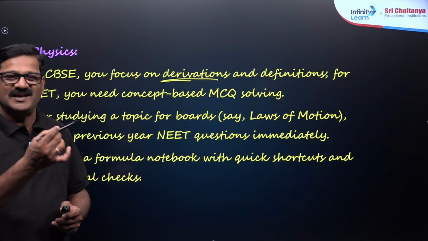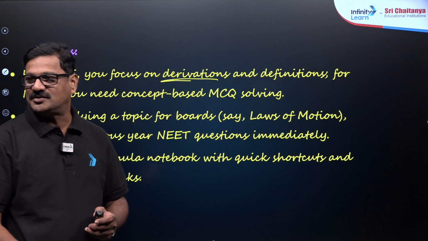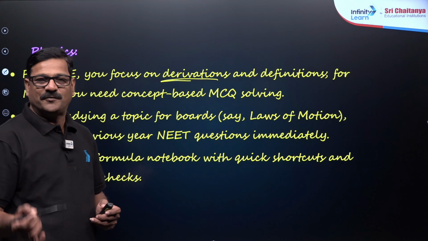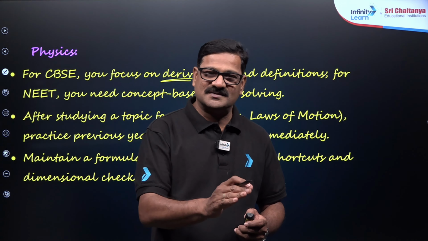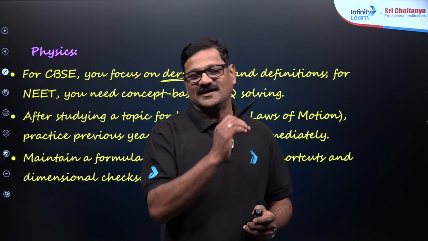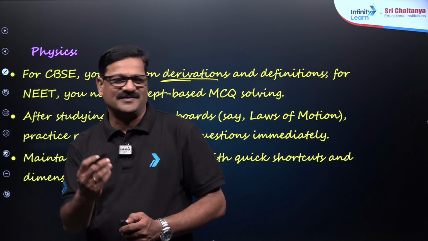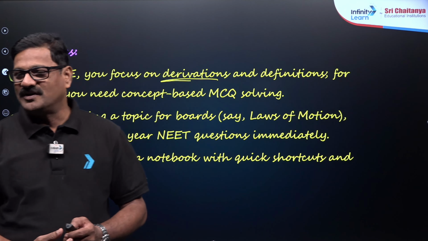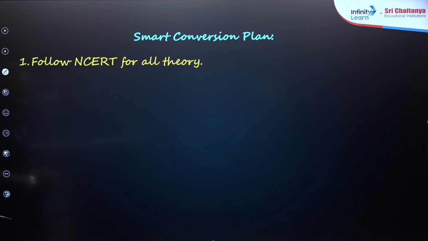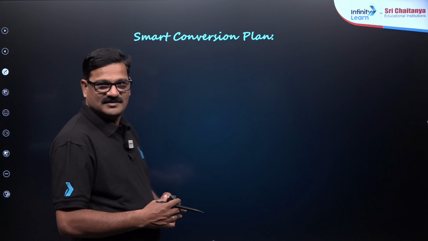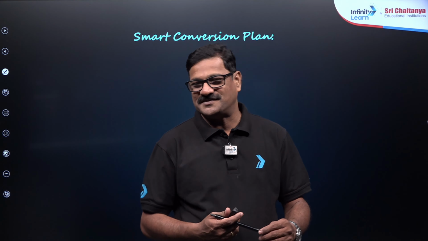It is not a derivation, it is a mathematical manipulation, you need to know it. If you are good at mathematical manipulation, you can do physics and you can do physical chemistry. That's very important here, very simple here. So how can you do mathematical manipulations? And also smart revision. What is a smart revision? Hard revision is different, smart revision is different.